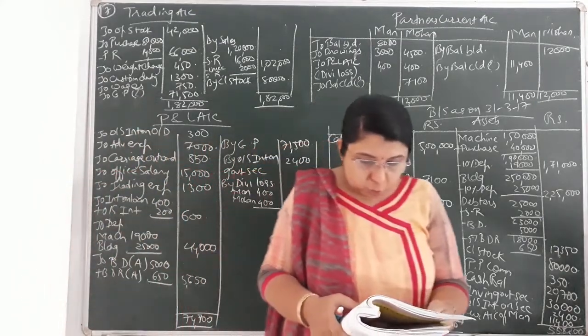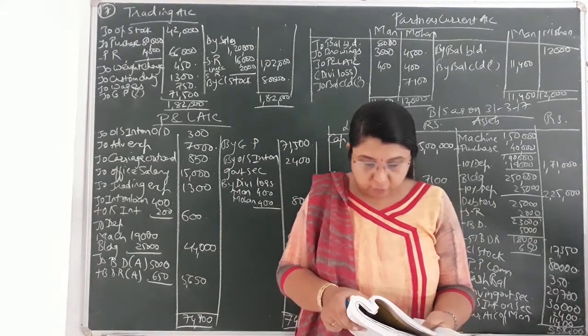Then afterwards goods return, that is given to you, 16,000 and 14,000.